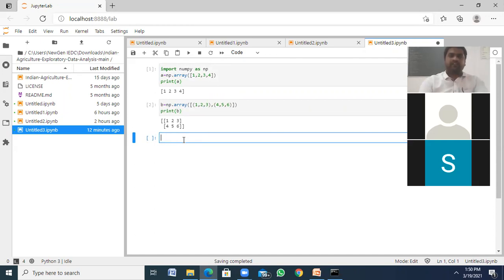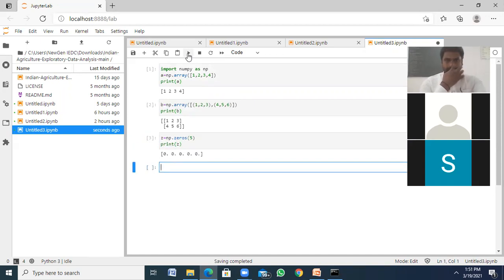Next, if I want to create all zeros, I say z = np.zeros of 5. So it creates a 5 by 5 array with 0 values. Print of z.